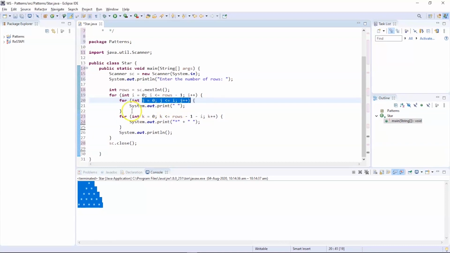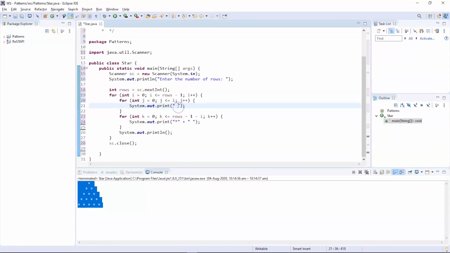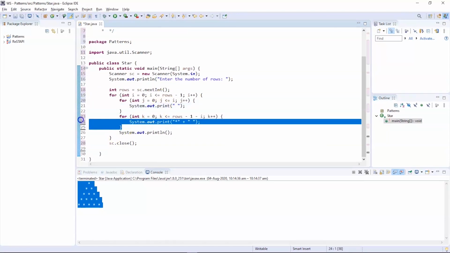So this code segment, the first part of the program, takes care of the number of spaces we require in our pattern. Followed by that we have the second for loop, which will take care of the number of stars we print and the number of spaces we require after the star pattern.